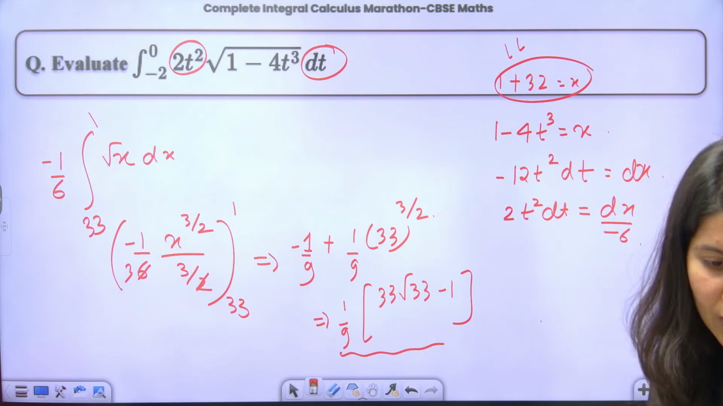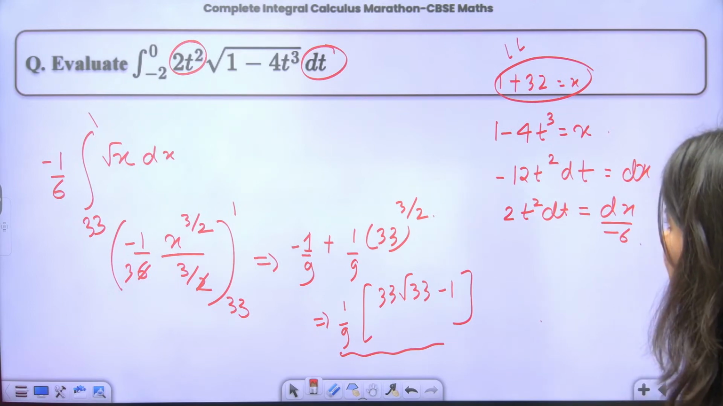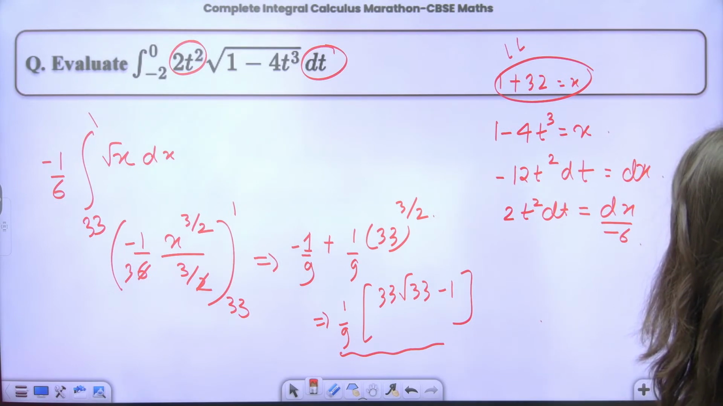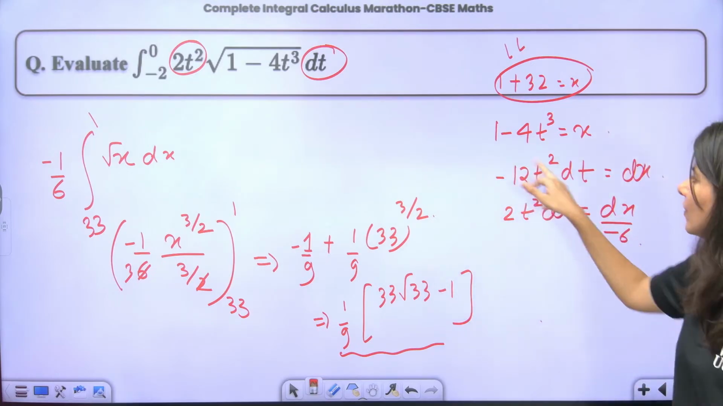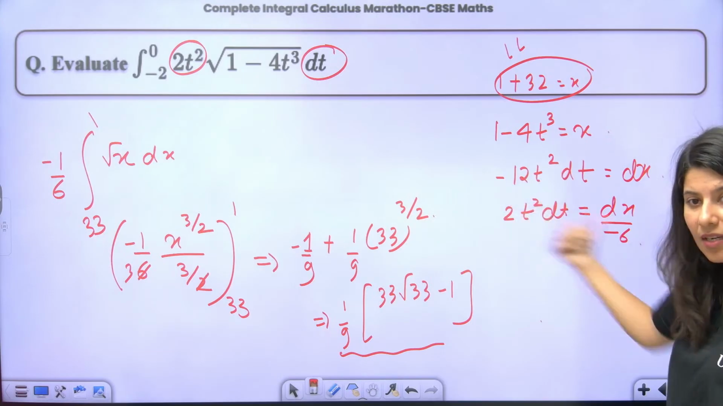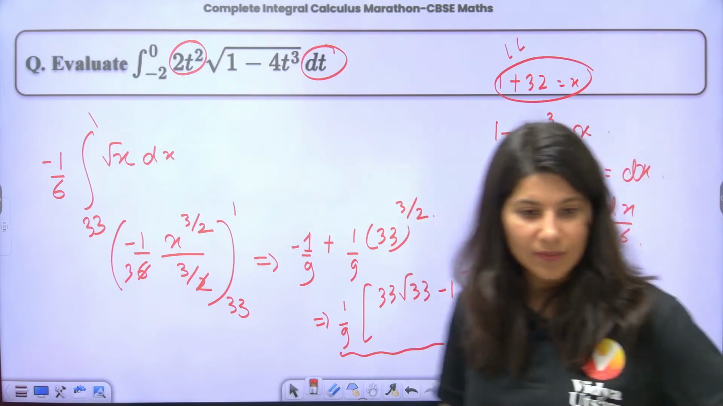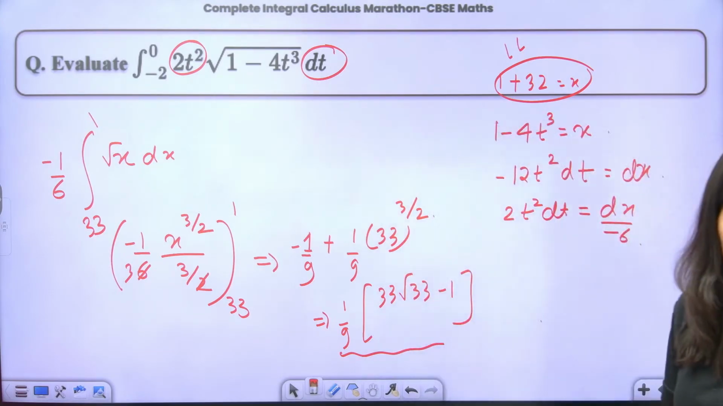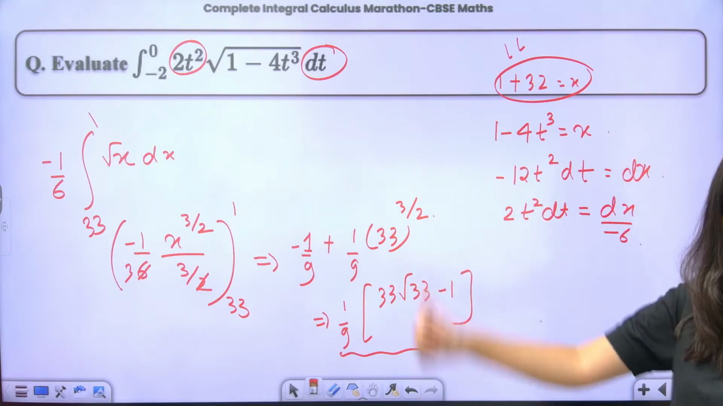Yes, Santosh is asking how 2 and minus 6. See, minus 12 can be written down as 2 into minus 6. 2 I am keeping it here, minus 6 sending down. Does it work or not? Give me a big thumbs up.